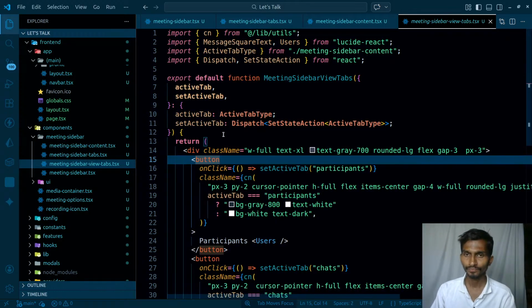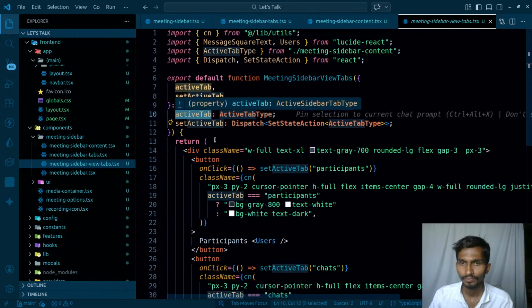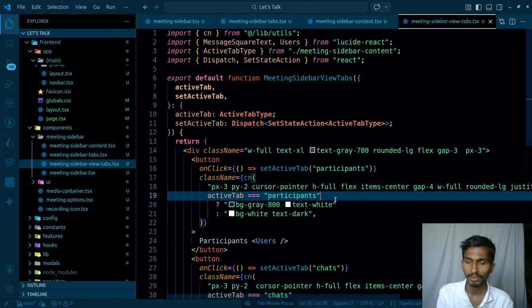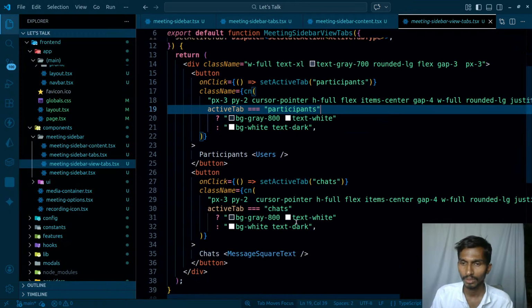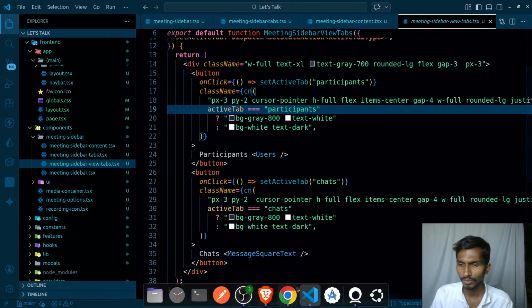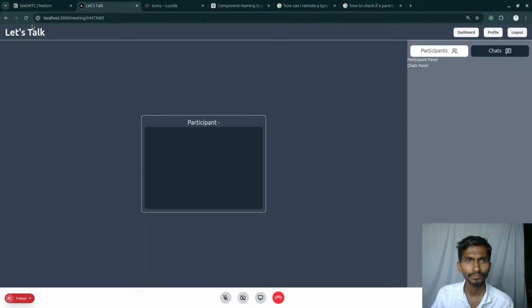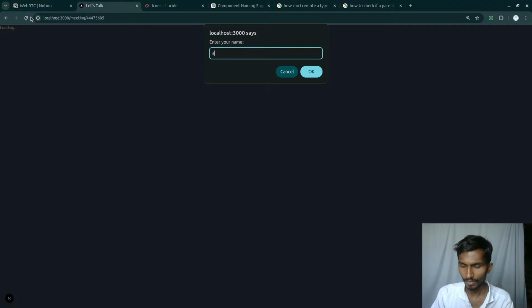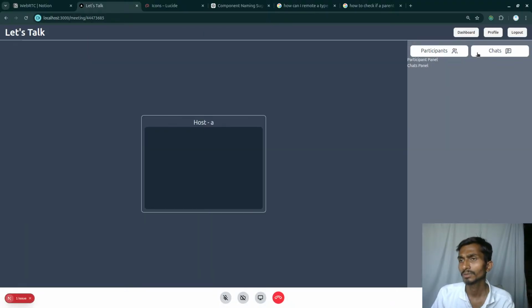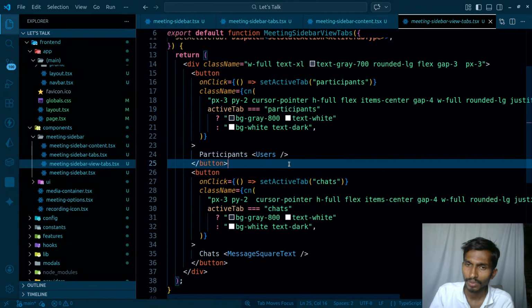Okay, I have this active tab, right? So what am I doing here? If active tab is equal to participant, just simply make it like this, and if active tab is equal to chat, then give it this style. So it should be working. So if I click on participants, right now participant is not selected. Why? As soon as you click on participants, you want the value of that to be available here as well. Ultimately you want that state to be available here.